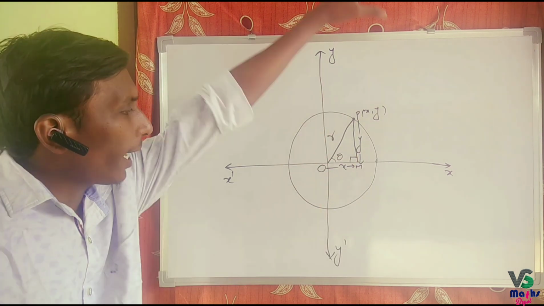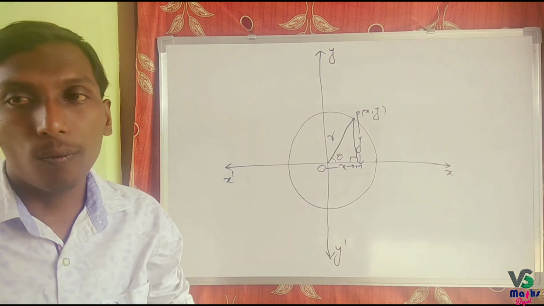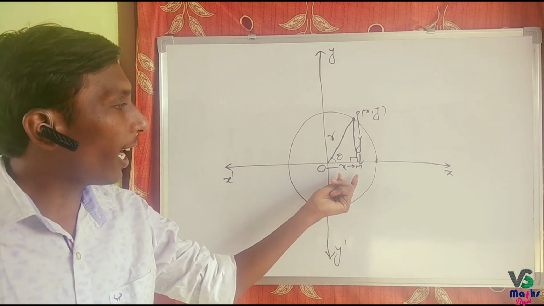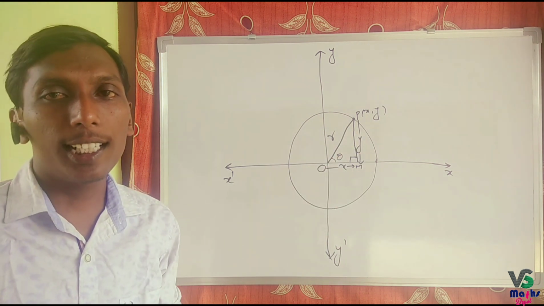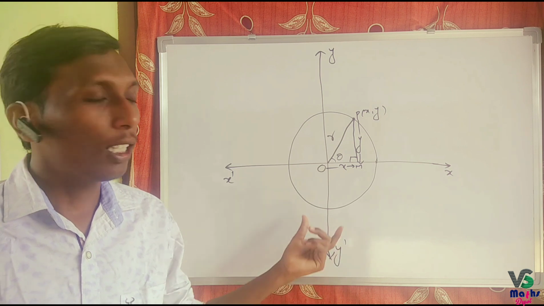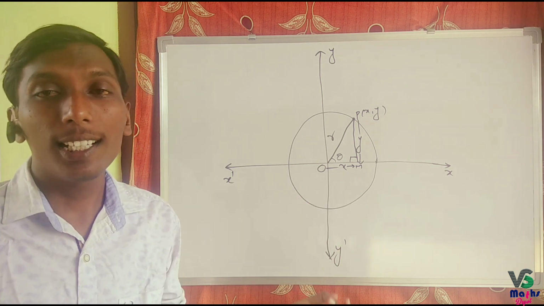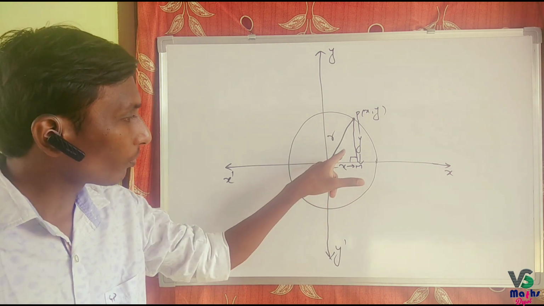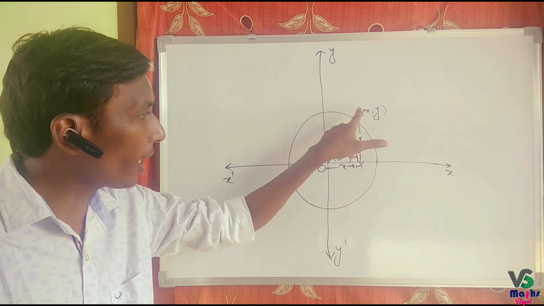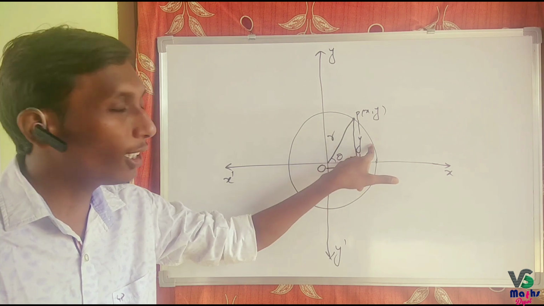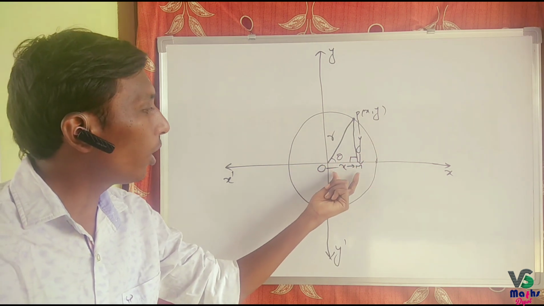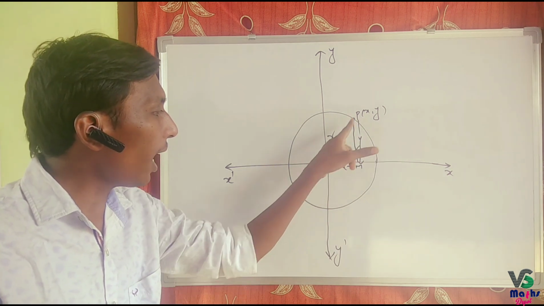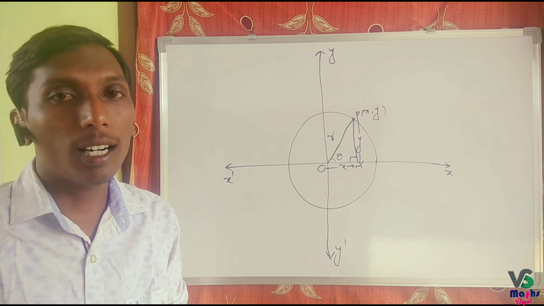Now, a right angle triangle OPM is formed here. This triangle has three sides. With these three sides, we can define 6 ratios. Suppose this side, PM side, is opposite to theta. Therefore, this is the opposite side. And OM side is adjacent to theta. This is the adjacent side. And this OP is the hypotenuse of the right angle triangle.